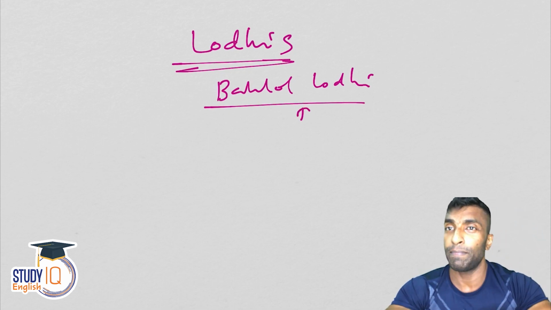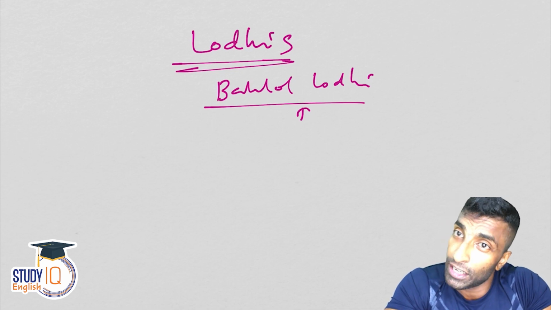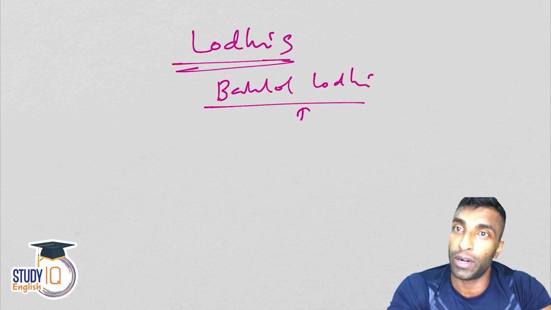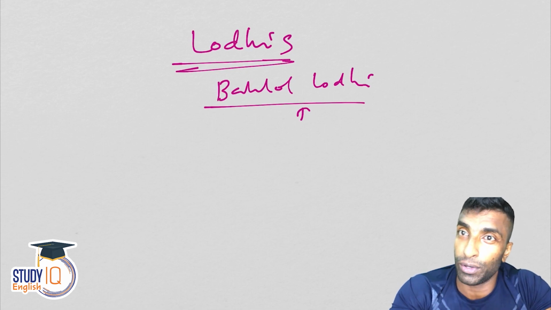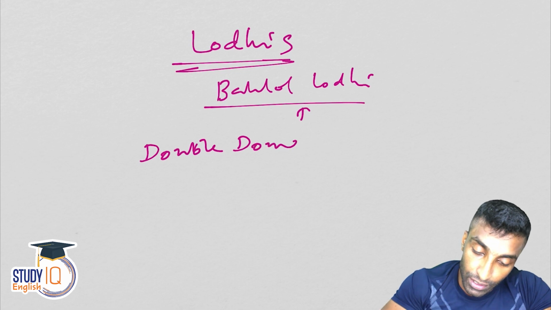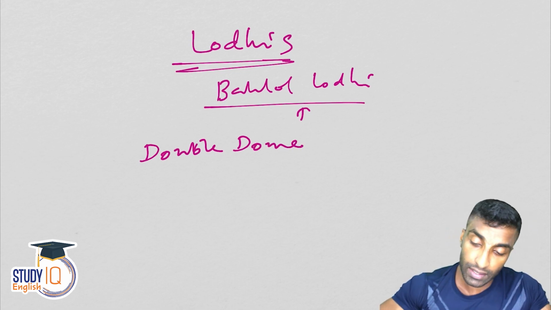Guys, during this time there are a few achievements which are followed by present day architecture also. Like they introduced the concept of double dome. Dome we have discussed already. Double dome looks beautiful. It is stronger also. It is better also. Okay, so they introduced double dome. Now what is this double dome?